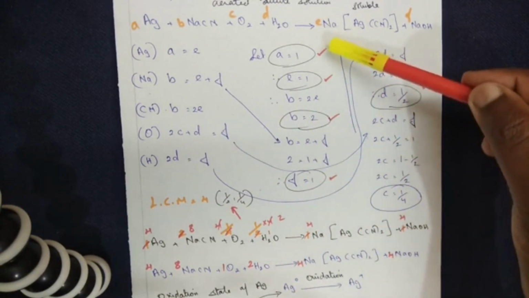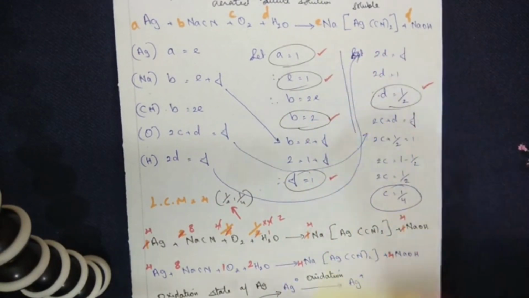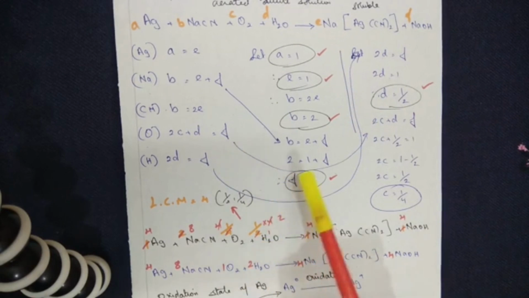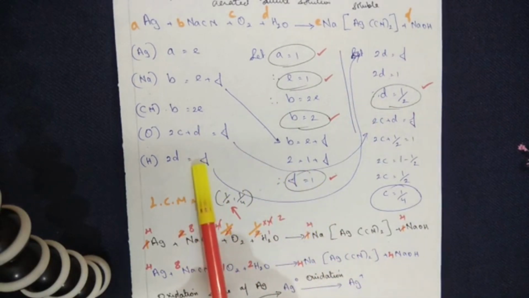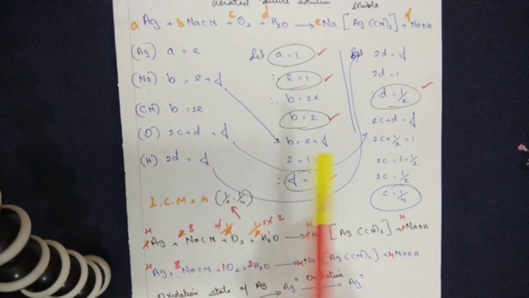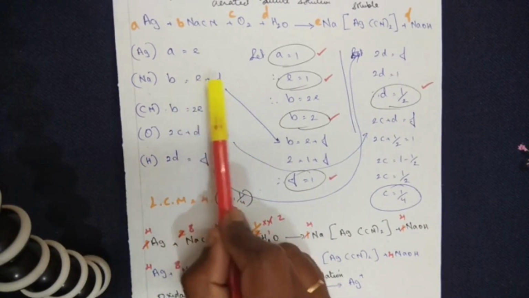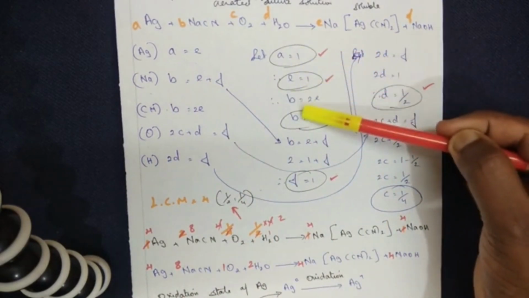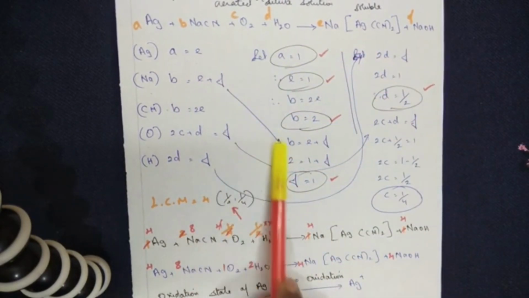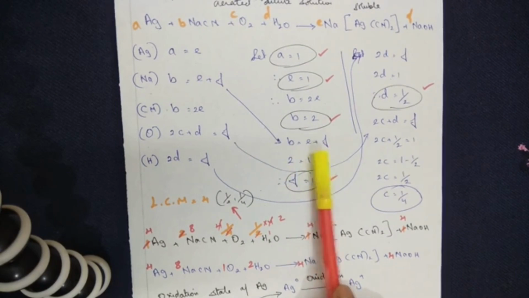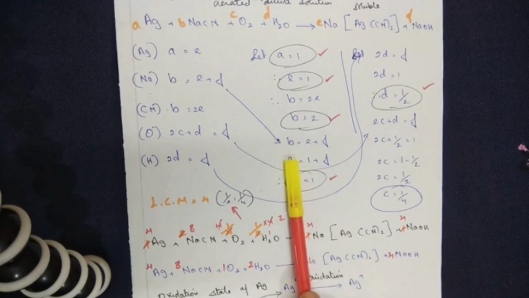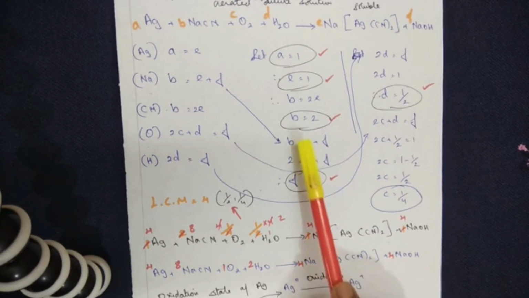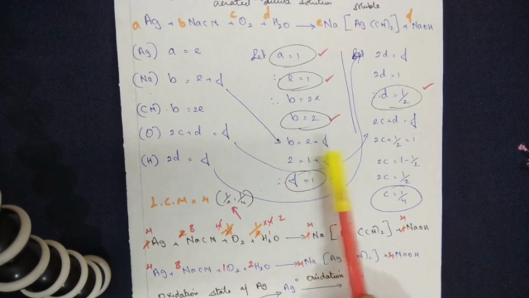So I have got the value of A, E and B. Now to find out the value of D here, what is my equation? 2D is equal to F. I am sorry, I forgot to tell you, B is equal to E plus F. Now I have found the value of A, E and B. Moving on, just follow my arrow here. B is equal to E plus F. I know the value of B and the value of E.